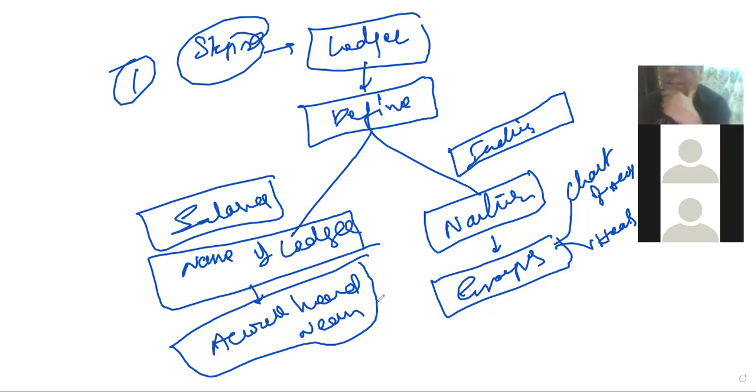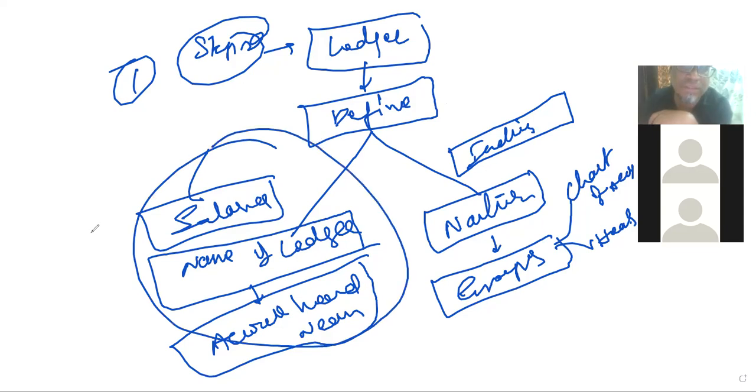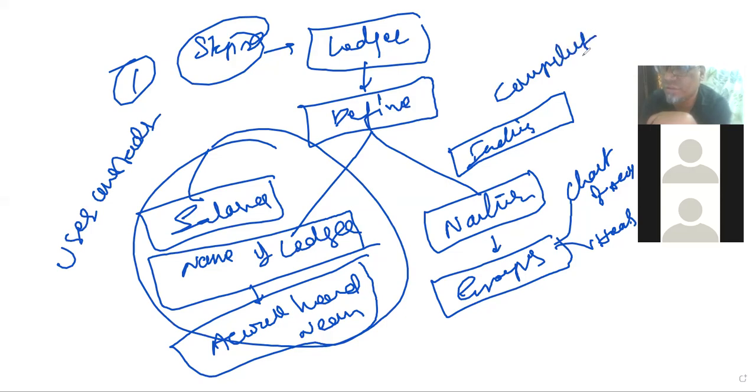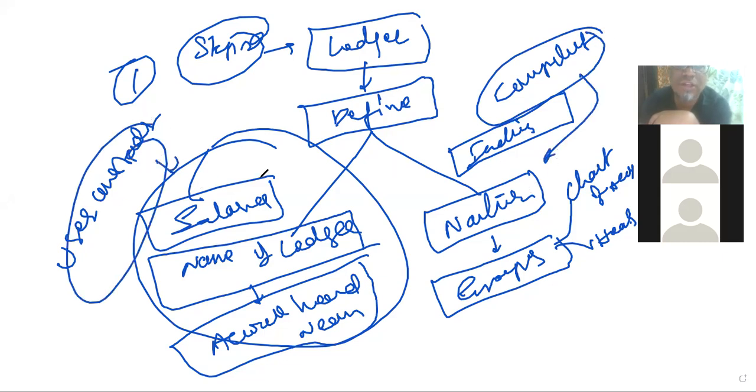If you are good in the natures, you need to give it to the computer. Computer is stupid. If you give salaries as a fixed asset, why? Because this name is for user understandable purpose. The name of the ledger you are giving for user understandable purpose, and this nature you are defining for computer understandable purpose. So computer will think about this language and user will think about that language.